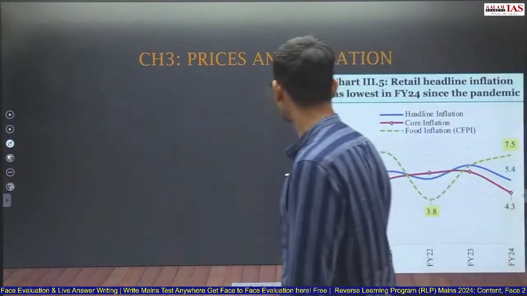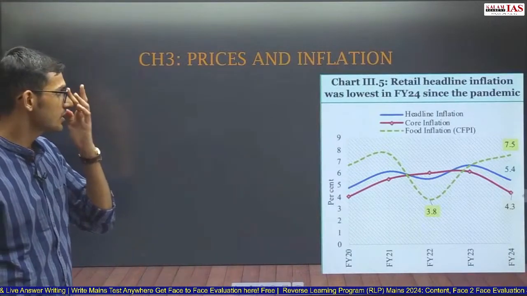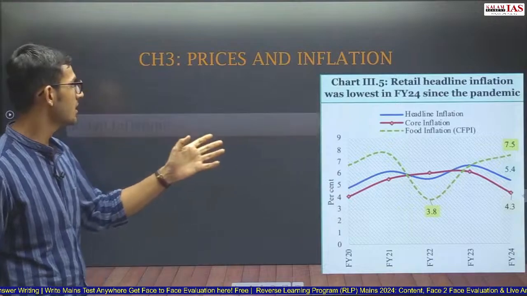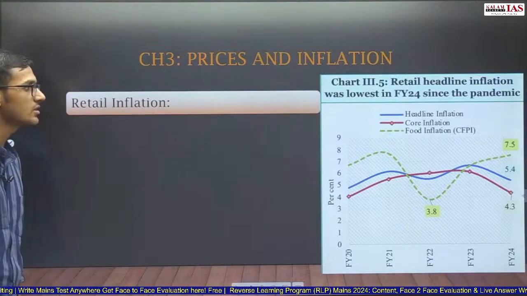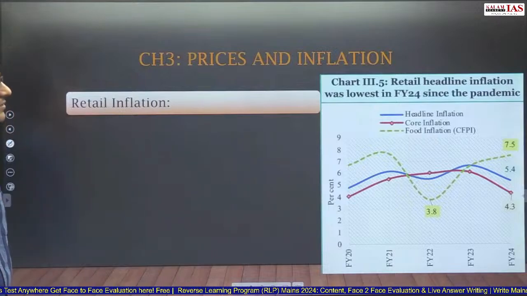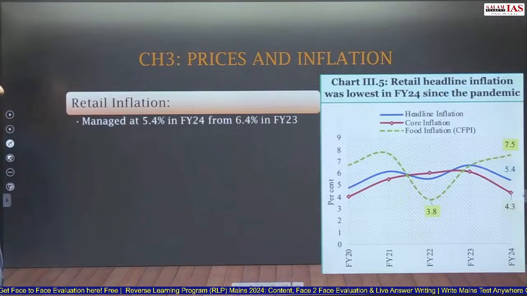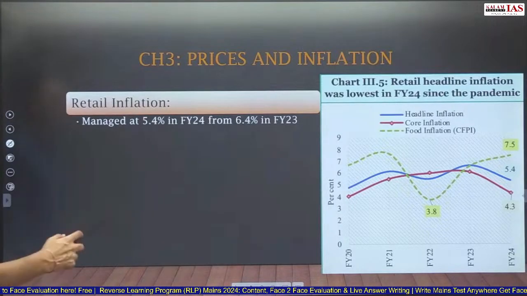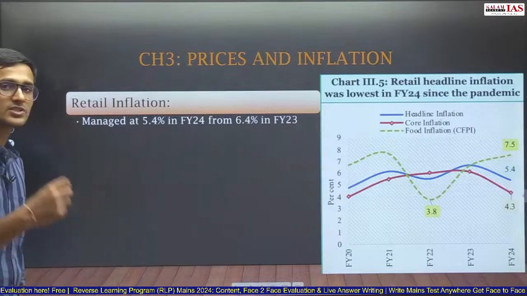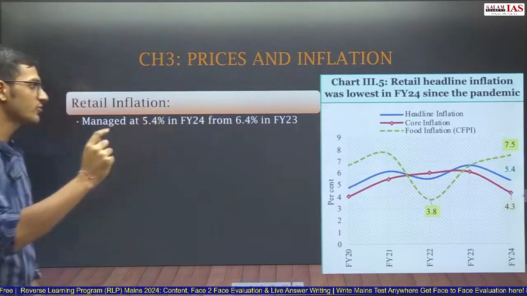Chapter 3 is prices and inflation. In prices and inflation, we will look at certain graphs. For example, retail inflation has reduced to 4.3%. Retail inflation, headline inflation, has reduced to 5.4% this year. This was 6.4% last year. So headline inflation, core inflation. Headline inflation, CPI, Consumer Price Index, has reduced from 6.4% to 5.4%.